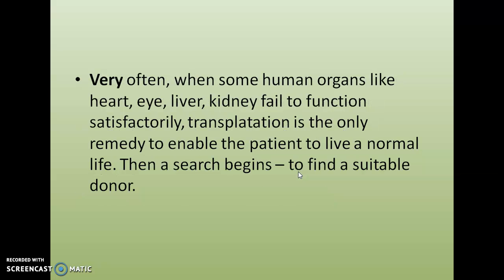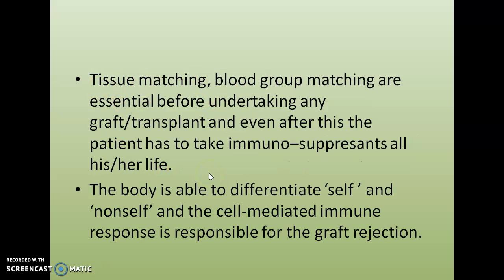Very often, when some human organs like heart, eye, liver, kidney fail to function satisfactorily, we have to go for transplantation, isn't it? So the transplantation is the only remedy to enable the patient to live a normal life. So we have to search for a transplant. So tissue matching, blood group matching are essential before undertaking any graft or transplant, or even after this patient has to take immunosuppressant all his or her life.